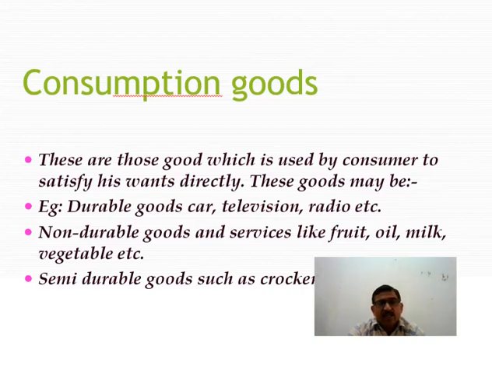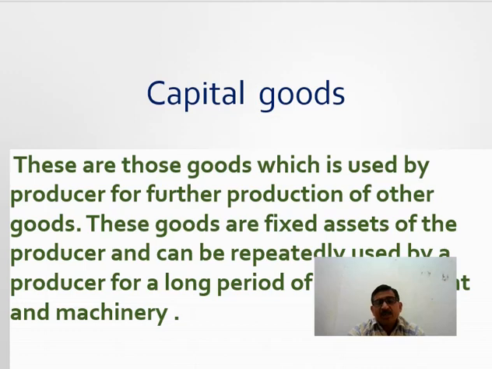Now another type of good is capital goods. These are those goods which are used by a producer for further production of other goods. It means capital goods cannot be consumed by a consumer, rather they are used by a producer. The basic difference between consumer goods and capital goods is that consumer goods are used by a consumer for consumption purposes, whereas capital goods are used by a producer for further production.